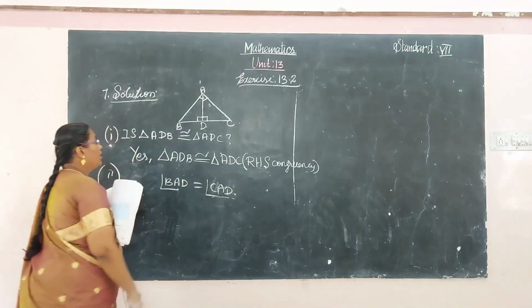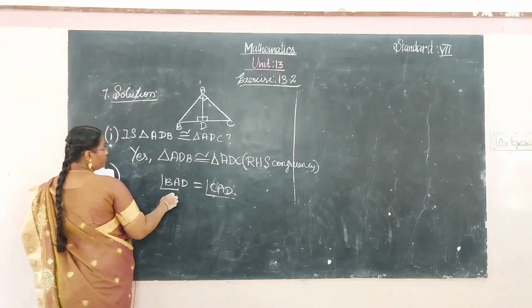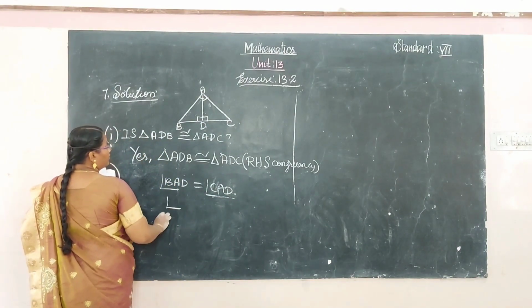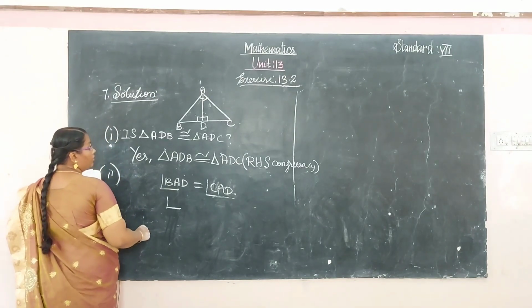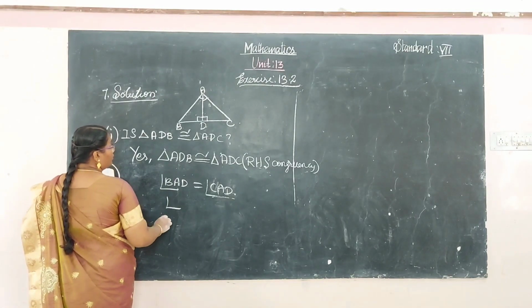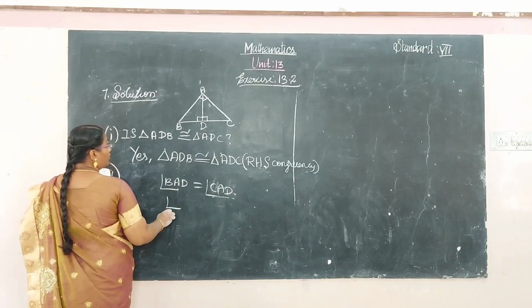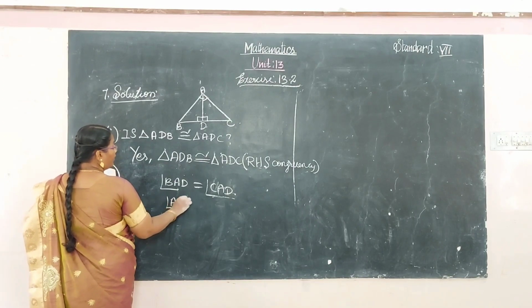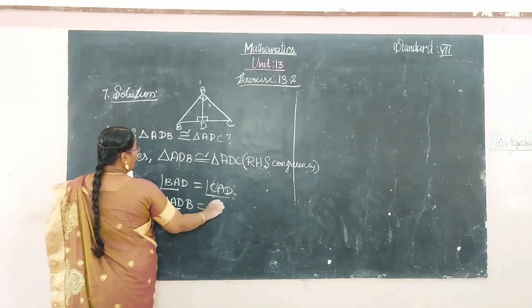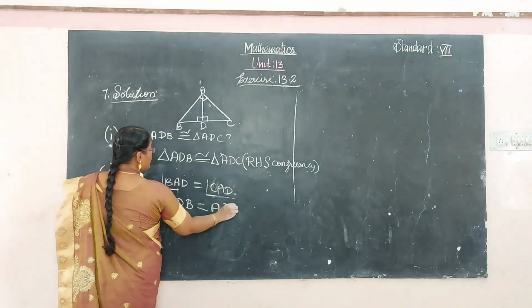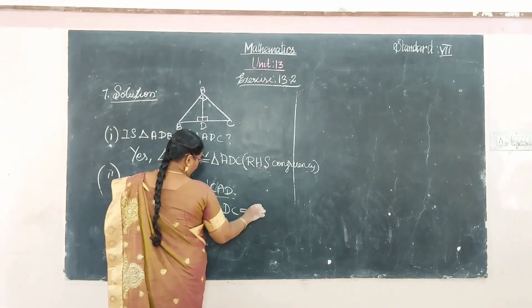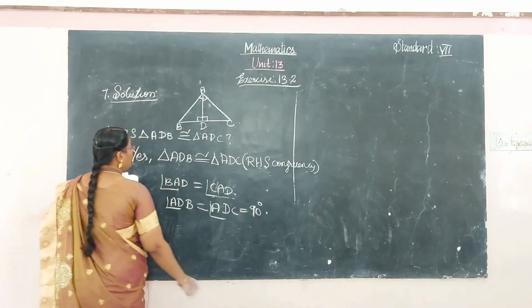And next, the angle ADB is equal to ADC is equal to 90 degrees.